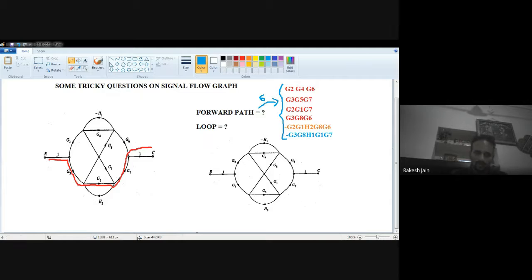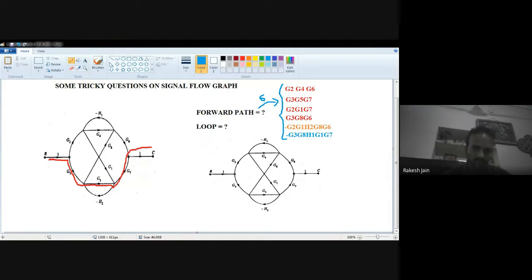Okay. Now we have to find out how many loops there are in this. That's why I wrote the topic name as some tricky questions, because these are not very easy to find directly. In objective questions where only options are given, the options may be three, four, five, or six. Some students think there are four forward paths, some think five. But we have to see very carefully. When we look carefully, we find there are actually six forward paths.